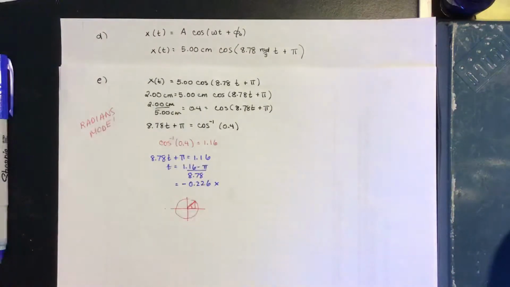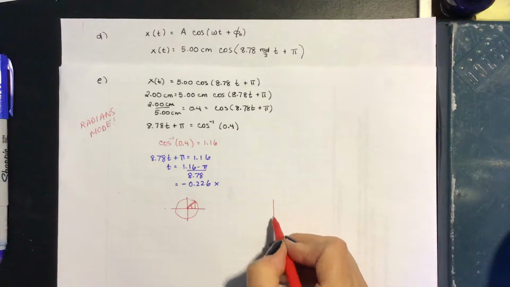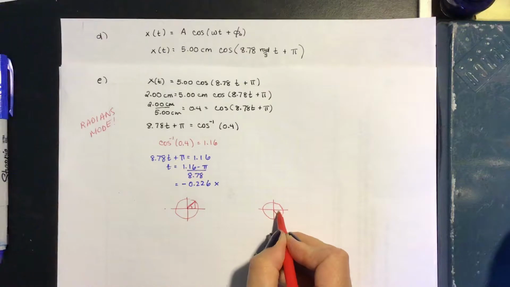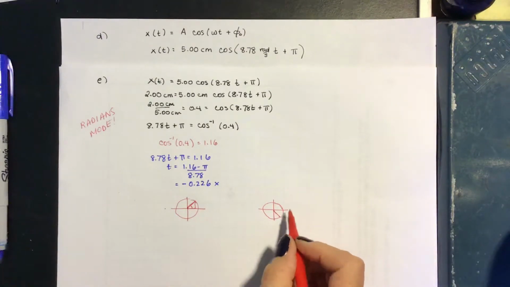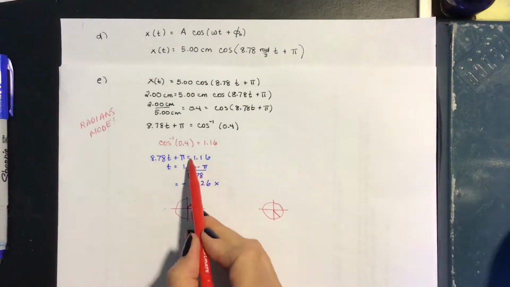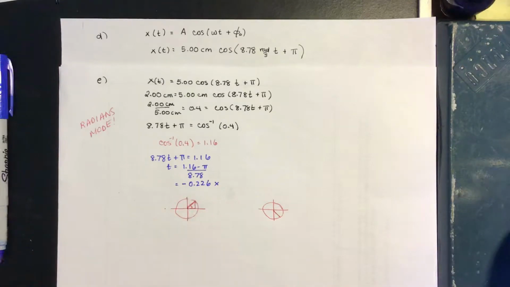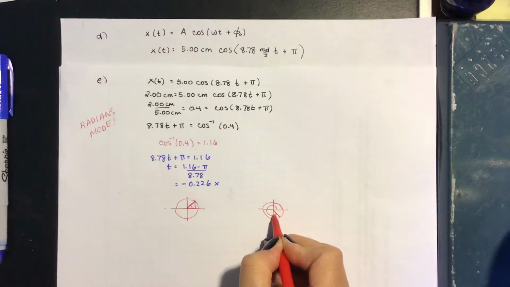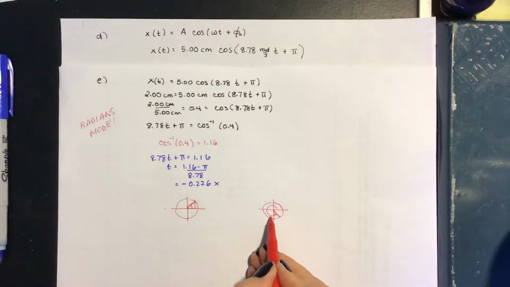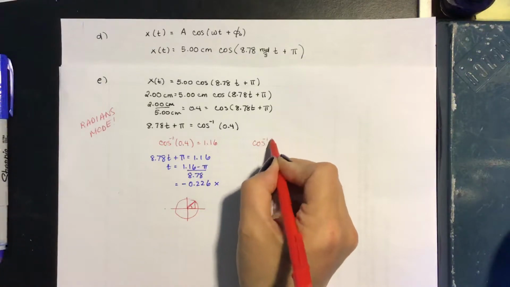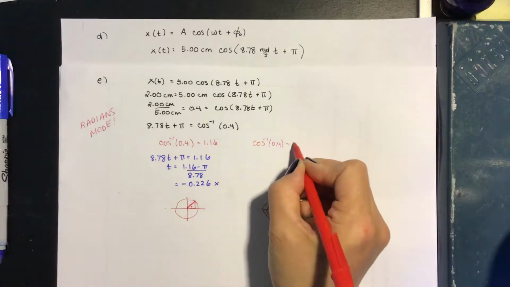So let's draw the picture over here. The angle down here, where that amount is 1.16, is also going to have the same value for cosine. Now, if we take the angle at minus 1.16, we're going to get a bigger negative time, so that can't be the right angle. So what could be the right angle? I would say that this one could be the right angle. That's 3/4 of the way around plus this much, or it's 2 pi take away that much. So the inverse cosine of 0.4 can also be 2 pi minus 1.16.